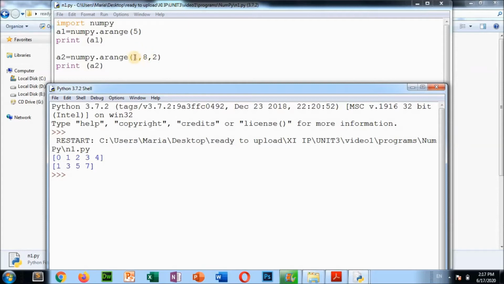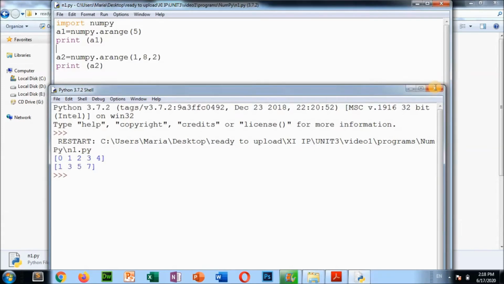So 1 to 7 it will go, and the step is 2. That means 1, then with a gap of 2, 3 is coming, then 5 is coming, then 7 is coming. That is step 2. If you do not give this 2, then every number will come, 1 to 7, every number. Okay, if you give 3, that means 1 will come, then 4, like that.